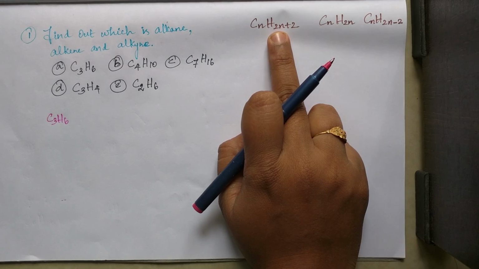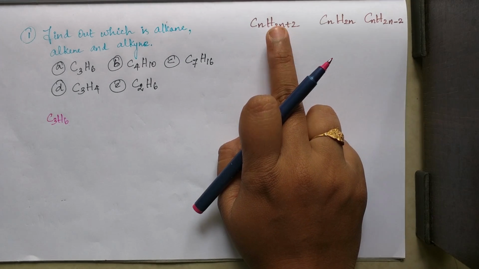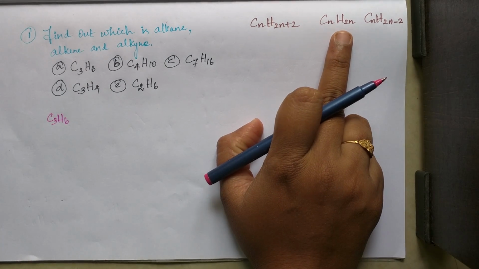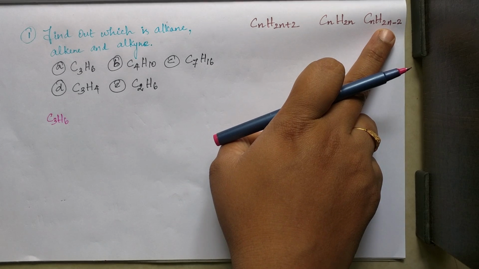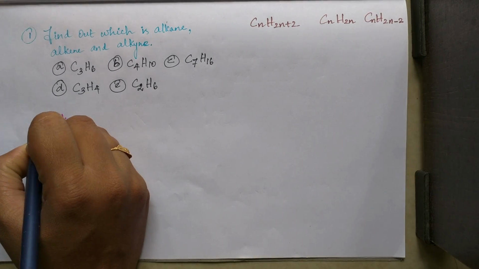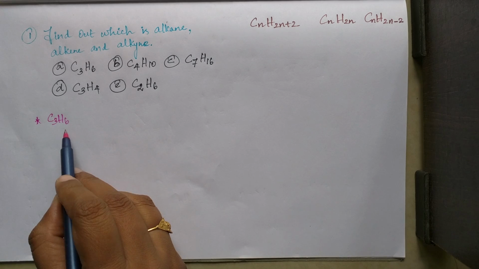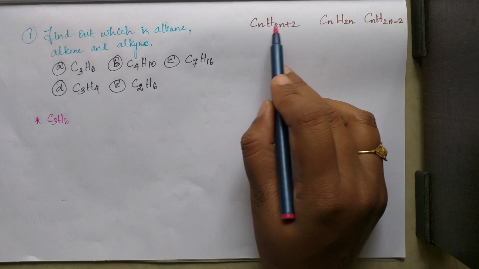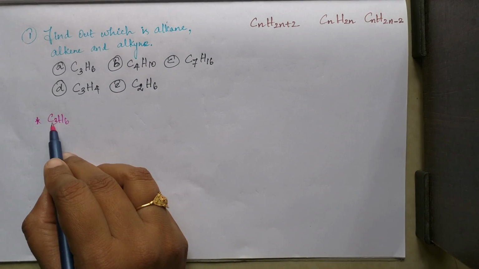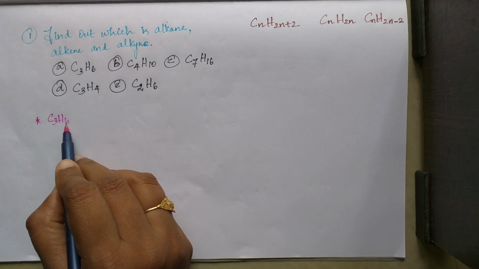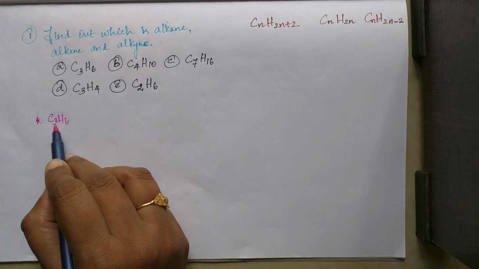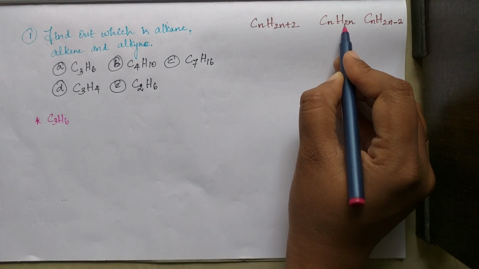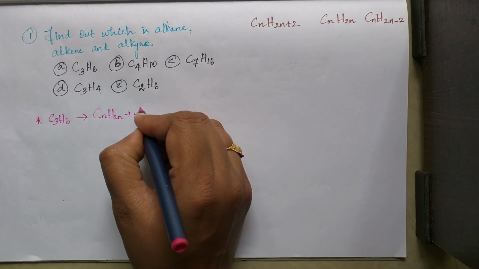C3H6. Only 3 categories, alkane, alkene and alkyne. So the formulas we know: CnH2n+2 means alkane, CnH2n means alkene, CnH2n-2 alkyne. So here first you have to check the number of carbon atoms. Here carbon atom is 3. Now substitute n in these formulas. That means C3H6. So this hydrogen count is a multiple of this 3, right? 3 into 2, 6. That means it is the CnH2n formula, which is alkene.